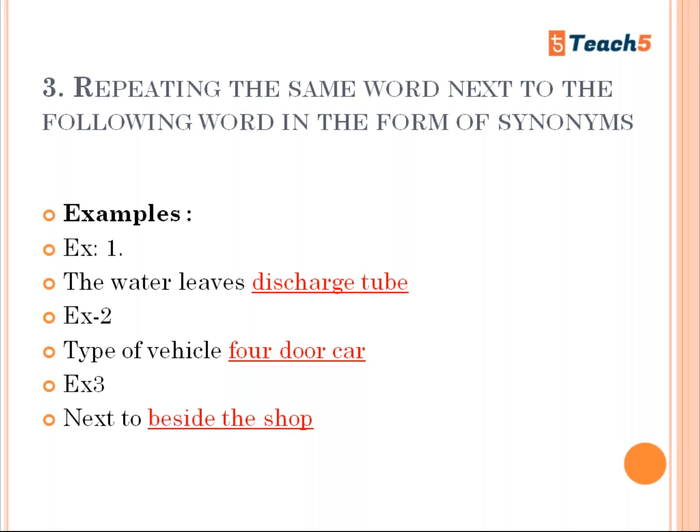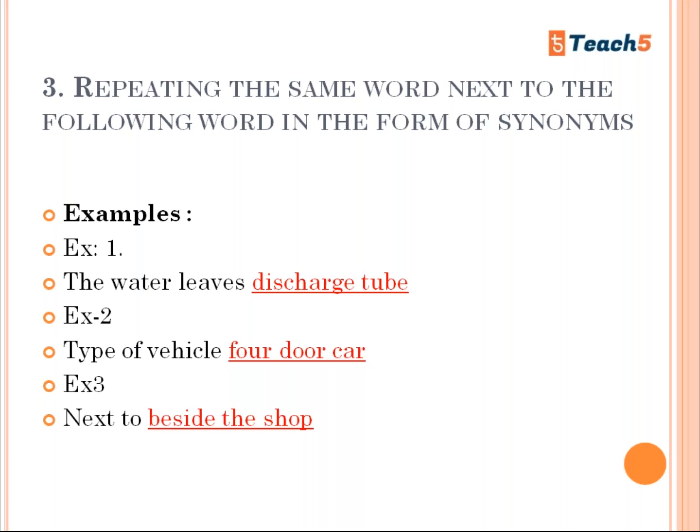Okay, the next example, type of vehicle. You write the answer as four-door car, and you are happy that the instruction is saying three words, and your answer is still wrong, and you're breaking your heads why your answer is wrong. The answer is wrong here because in the question you have the word vehicle, and in the blank you have written the word car. Both the words seem to have the same meaning. That's the reason why the evaluator marks your answer wrong.